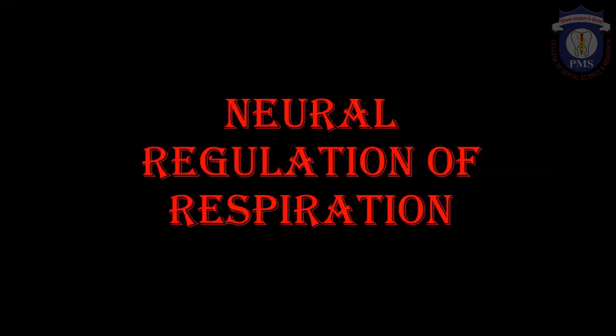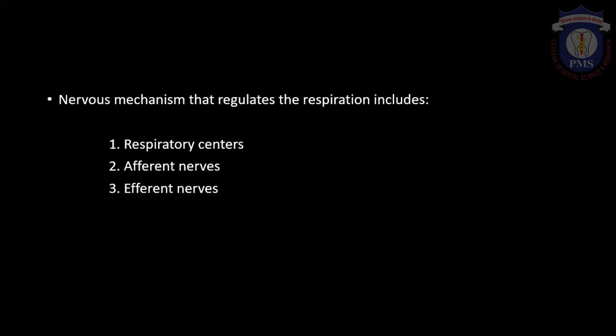So let's see each one in detail. At first, we will be discussing neural regulation of respiration. The nervous mechanism that regulates respiration includes respiratory centers, afferent nerves, and efferent nerves. Respiratory centers are located in the brainstem and control the rate and rhythm of respiration. Afferent nerves are the sensory neurons that carry information into the brain, and include the glossopharyngeal and vagus nerves.